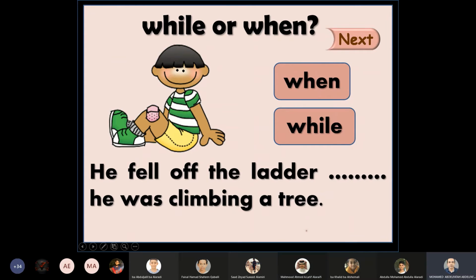Good. Let's go to the next one. He fell off the ladder. When or while he was climbing a tree. The second half of the sentence is past continuous. He was climbing a tree. What do you think is the correct answer? When he was climbing a tree or while he was climbing a tree? While. Yeah, this is the correct answer. He fell off the ladder while he was climbing a tree.